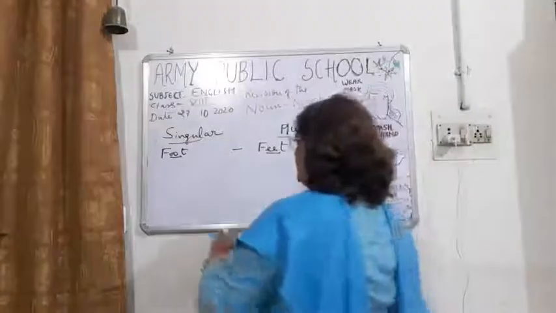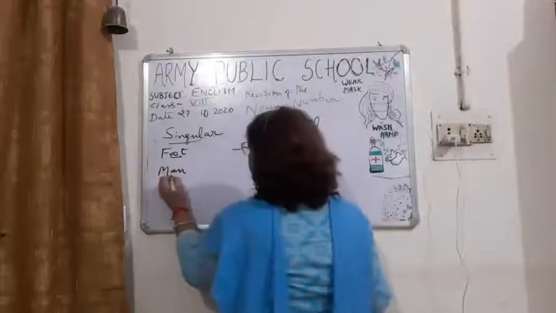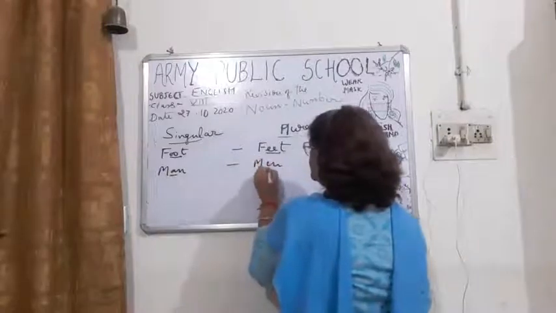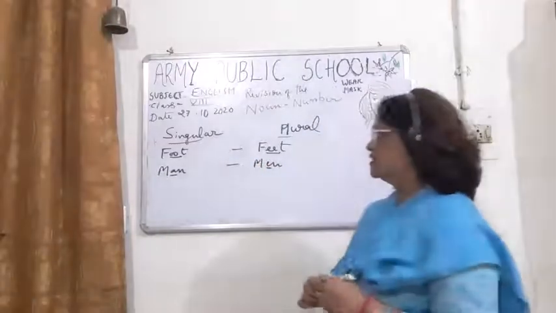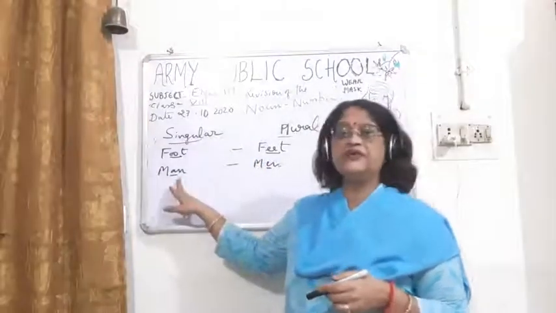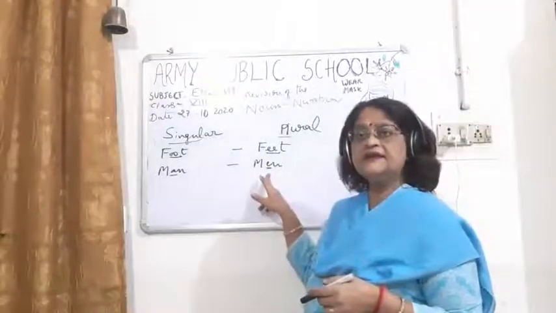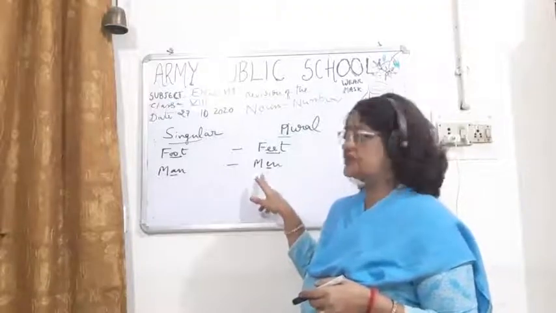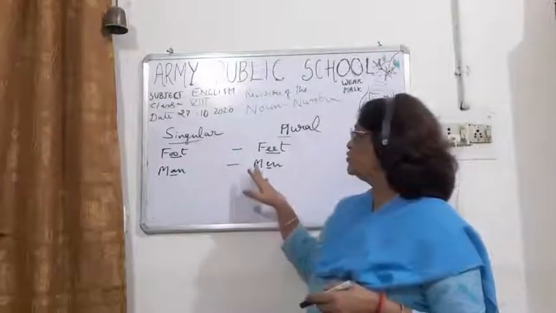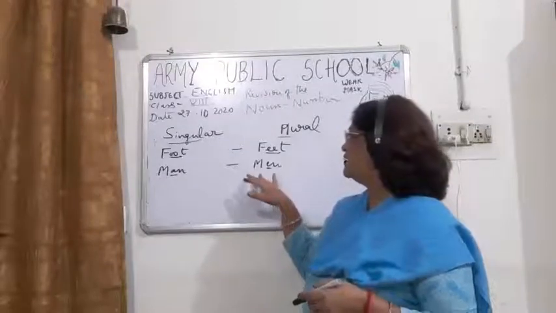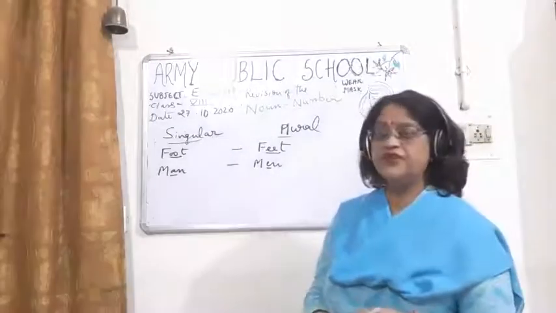Man. One internal vowel is here, A, and in the plural one internal vowel is here, E. So man, you can see A is the internal vowel here, and men, the E again is the internal vowel here. So man will turn into plural by changing A to E. Men. Foot becomes feet.